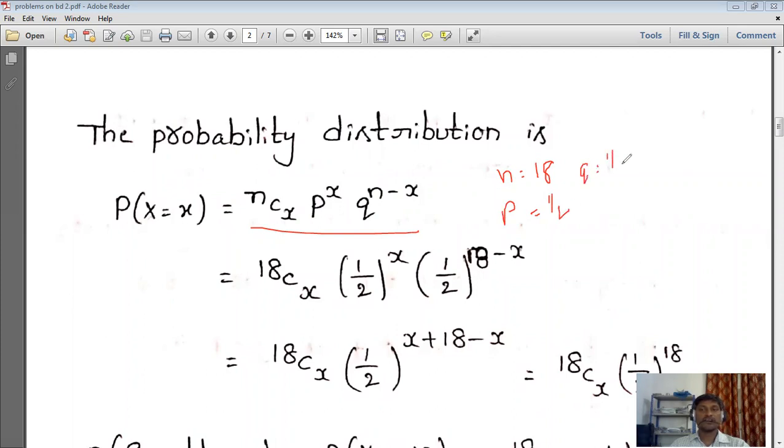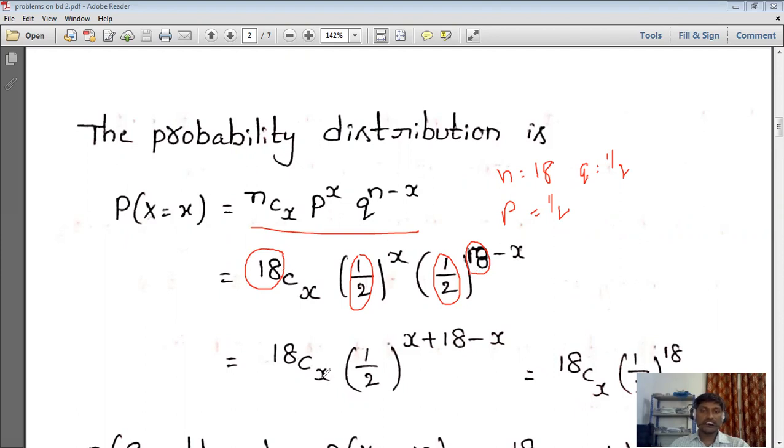These are the three values we know. Simply we are substituting: in place of n as 18, in place of p as 1 by 2, in place of q as 1 by 2, and in place of n as 18, so 18 minus x. Now we are simplifying that.